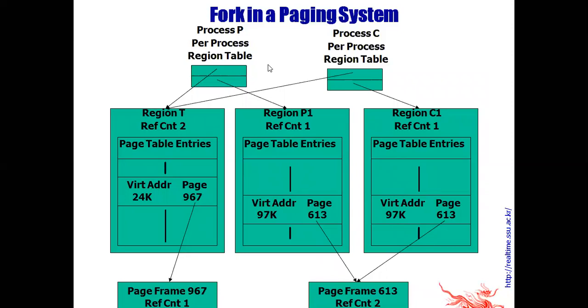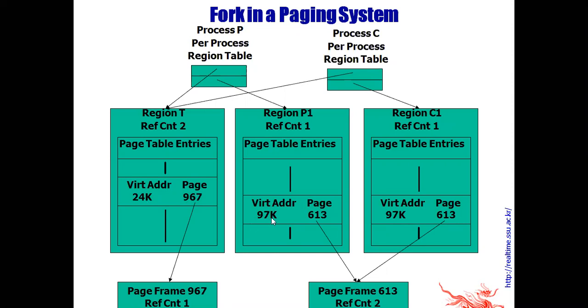Now see fork in a paging system. Suppose process P's region table and process C's region table. These are the region tables of the processes. This virtual address is 24K, the physical page number is 967, and its reference count is 1. It means that page 967 is referenced once, used by only one process. Now the second region, P1 and C1: reference count 1, reference count 1.